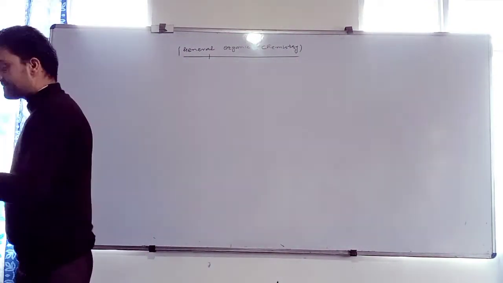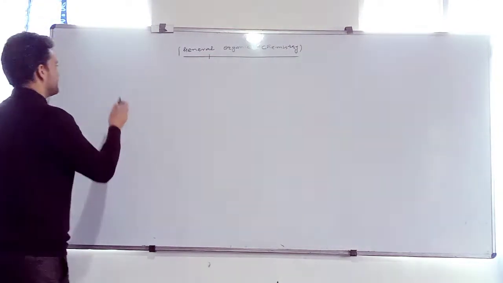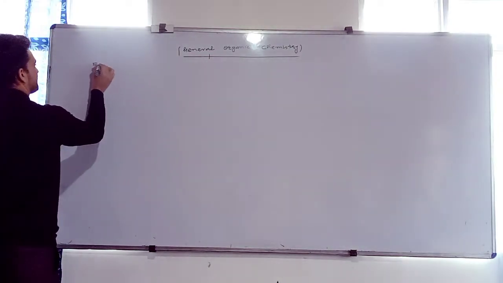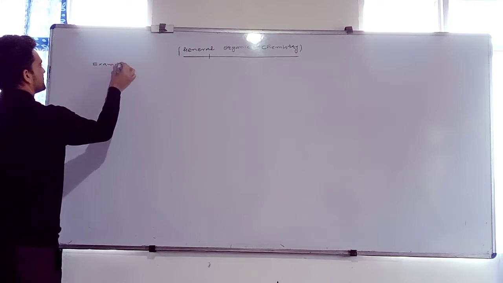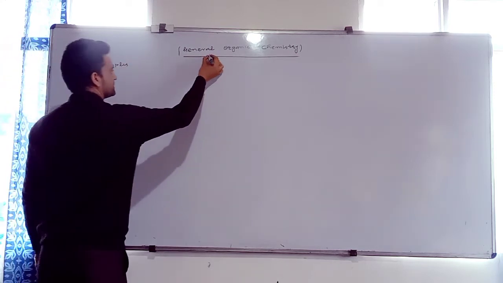Now, let me give an example. I will put 5 examples to clear this topic further.